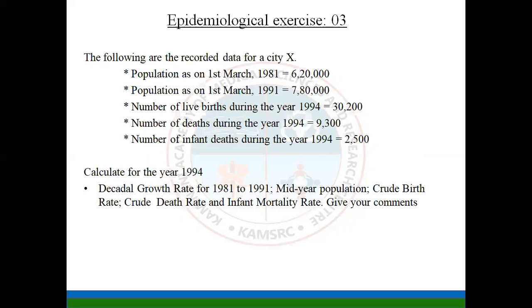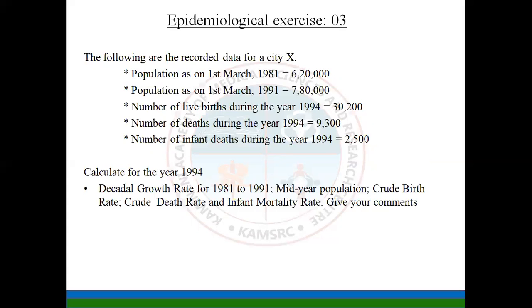So now we have data as on March 1st of 1981 was 6,20,000. After 10 years, it was 7,80,000. Then we have data of the year 1994. So live births during 1994 was 30,200, deaths during the year 1994 was 9,300, and infant deaths during the year 1994 was 2,500.